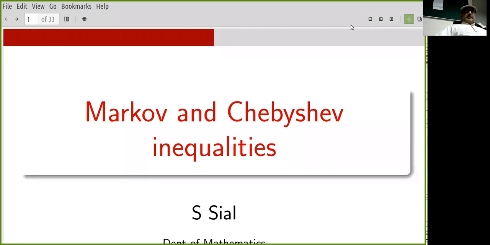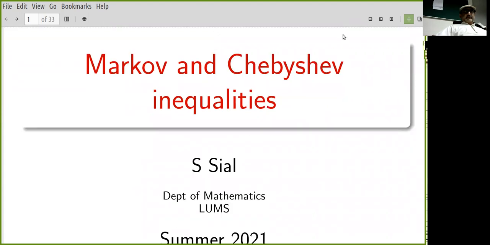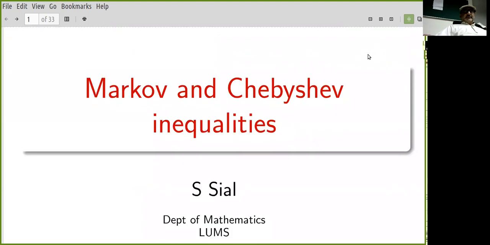In this session, we're going to look at the Markov and Chebyshev inequalities. You should be aware that these are somewhat crude inequalities because they don't rely upon the underlying nature of the random variable.